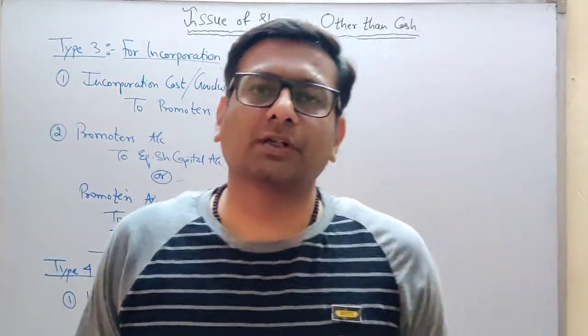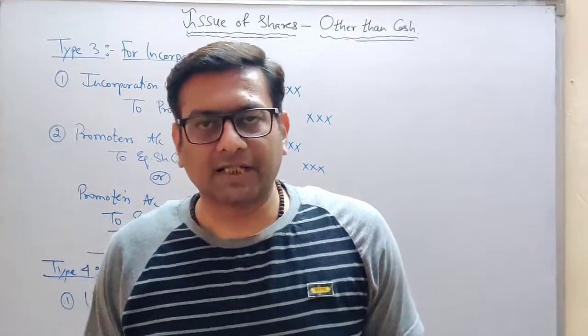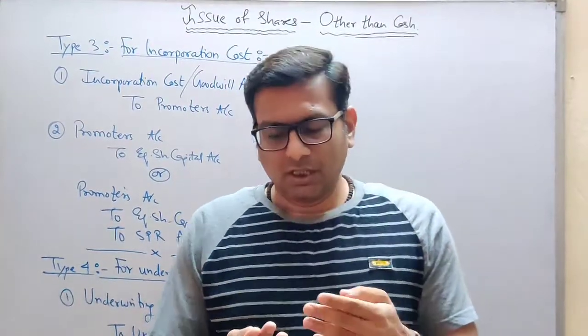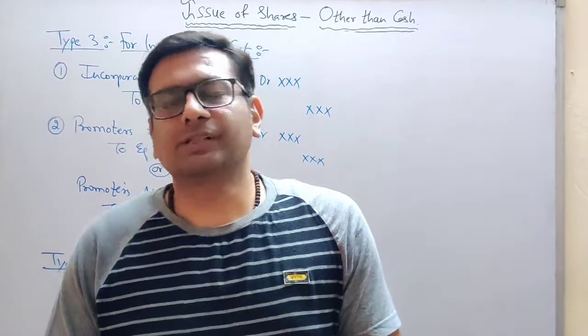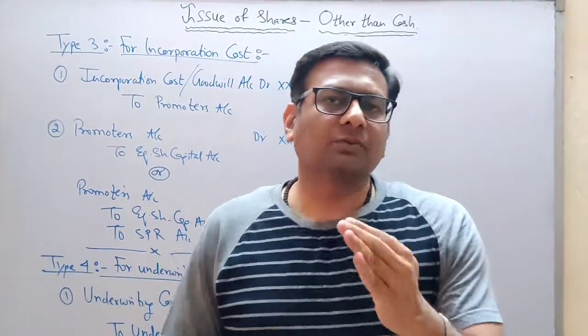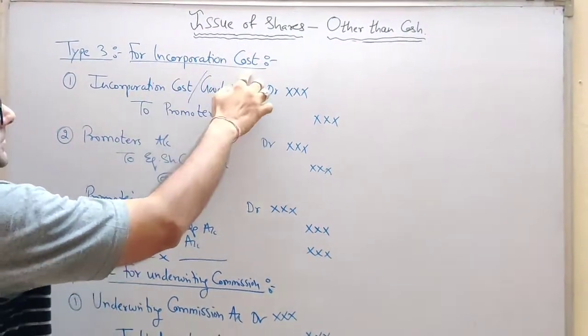Hello students, today we are going to do sums on the remaining types for other than cash. What are the remaining types left now? Type 3 is promoter and type 4 is underwriter. Now let's understand one by one. The very first type I have written here is incorporation cost.